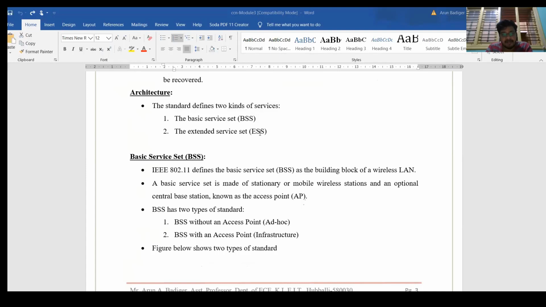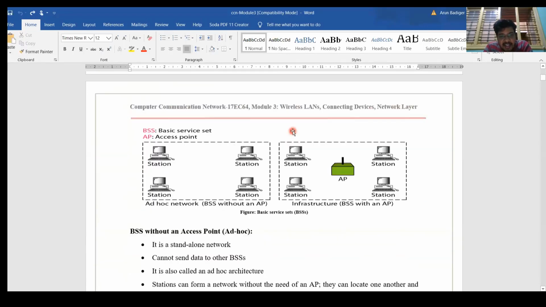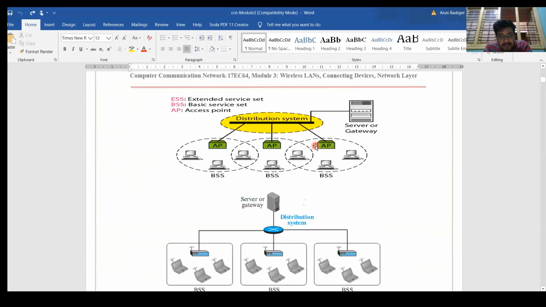Okay, one is BSS, another is ESS. Basic service set stands for BSS, ESS stands for extended service set. So what do you mean by basic service set? Directly, let me go to the diagram here.